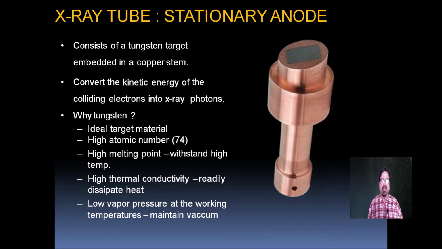Now, how does an anode look? This is a stationary anode. It has a focal spot, which you are seeing, made of conducting material, and it is surrounded by copper. Why copper? Because it is the best conductor and it dissipates heat immediately from the anode.